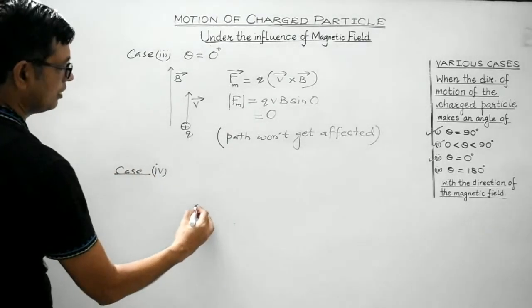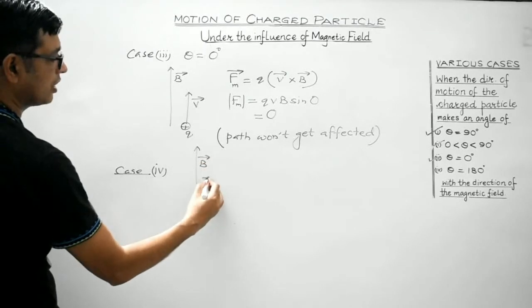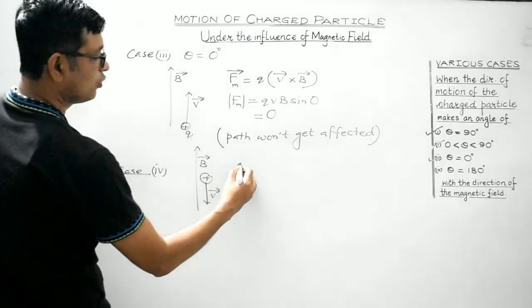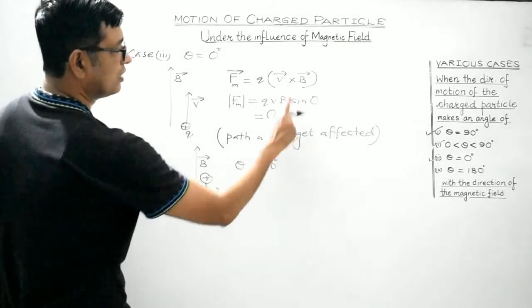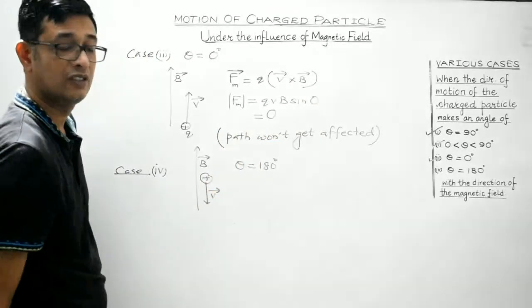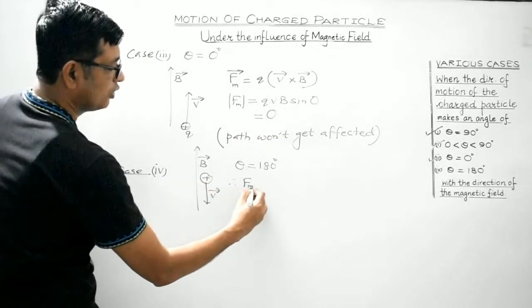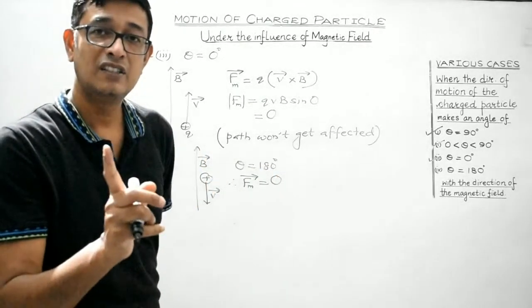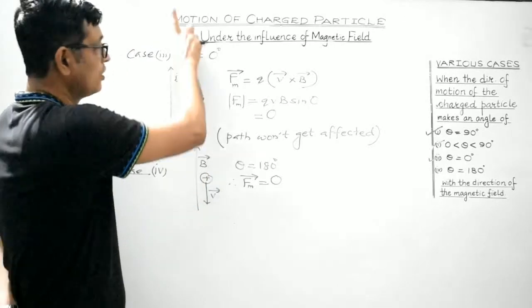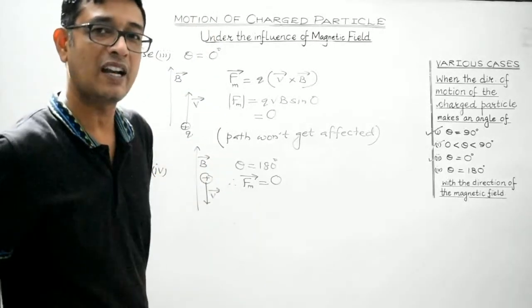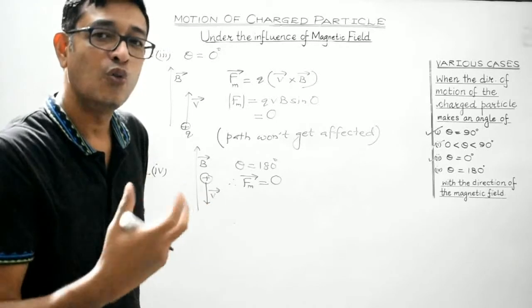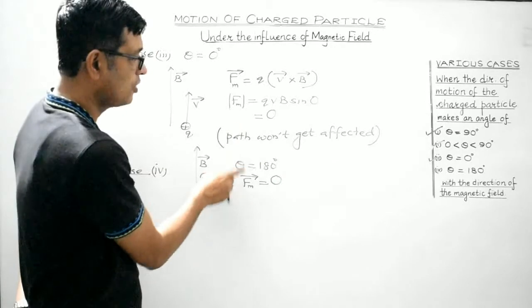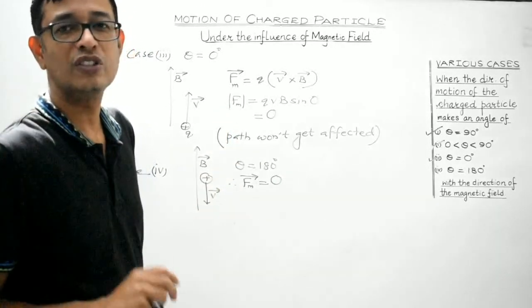Now, if the magnetic field is like this and the charged particle is moving in the opposite direction, the angle between these two is 180 degree. Now students, sine 180 is also 0. So therefore, in this case also the magnetic force is 0. So whether the charged particle is moving along the direction of the magnetic field or in a direction opposite to that of the magnetic field, whether the angle is 0 degree or 180 degree between the velocity vector and the magnetic field vector, in both the cases, the charge will not experience any magnetic force.